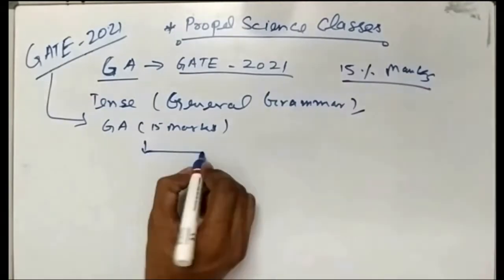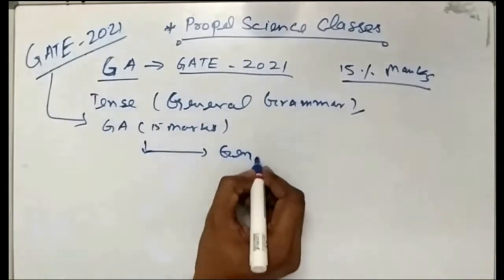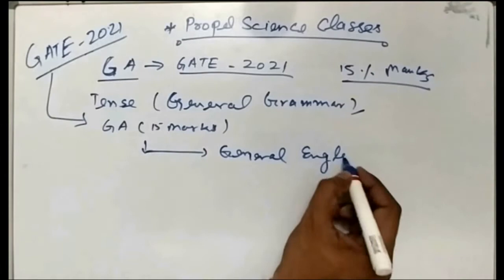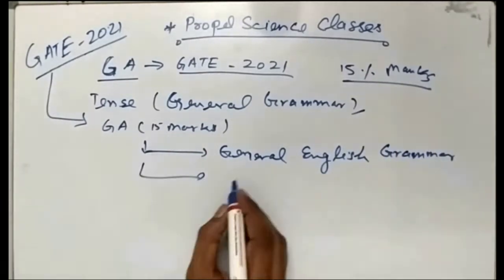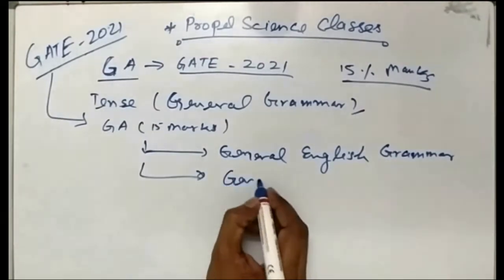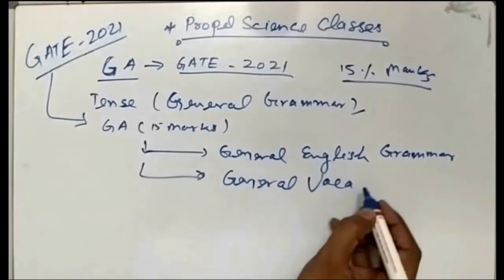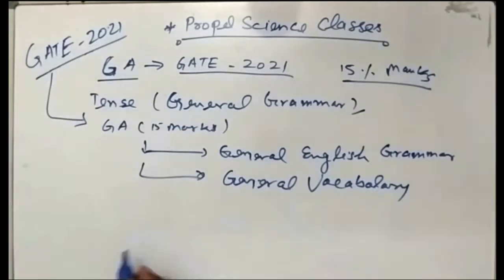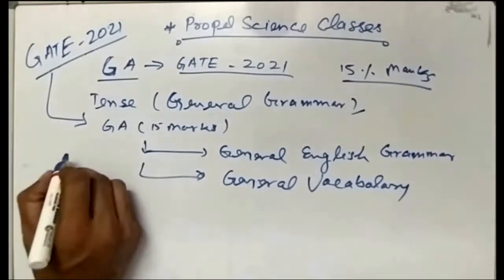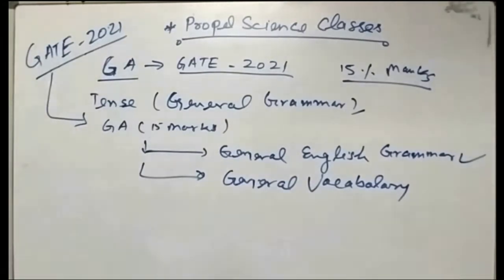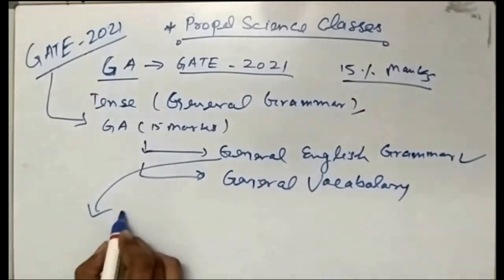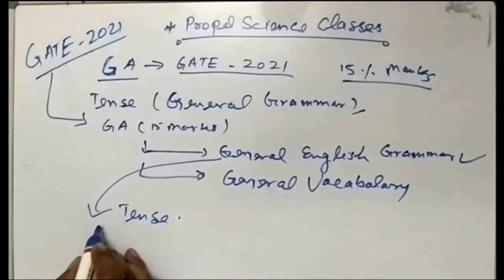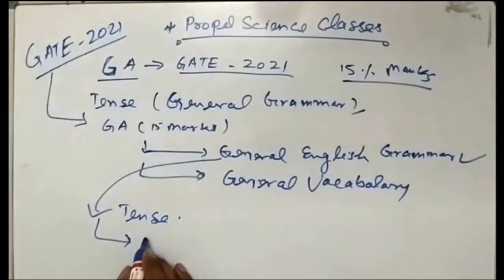There are two things: one is general English grammar, and another is general vocabulary. These two things we will cover. In today's lecture, we are going to discuss the general grammar. Coming to the general grammar, there are tenses, and we will study the parts of speech,